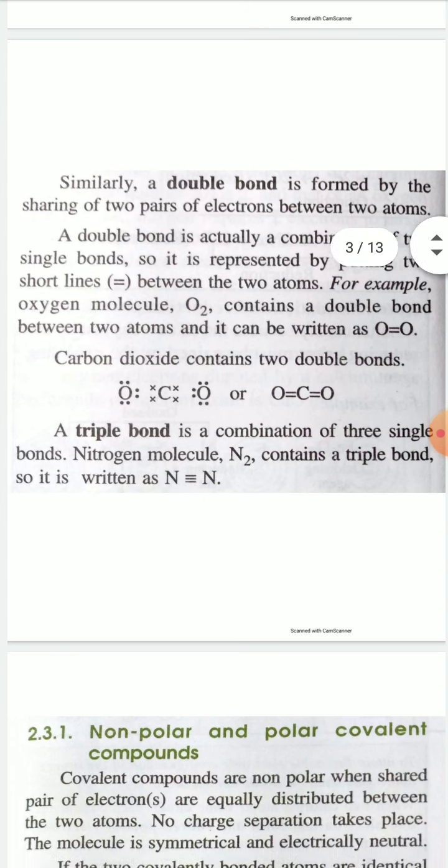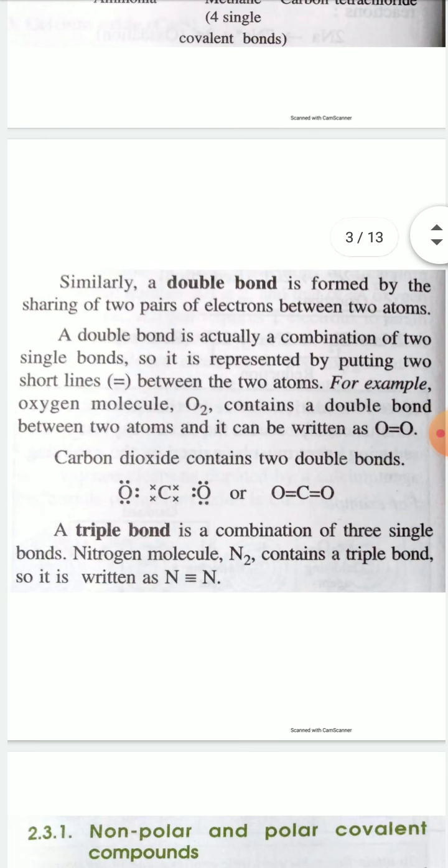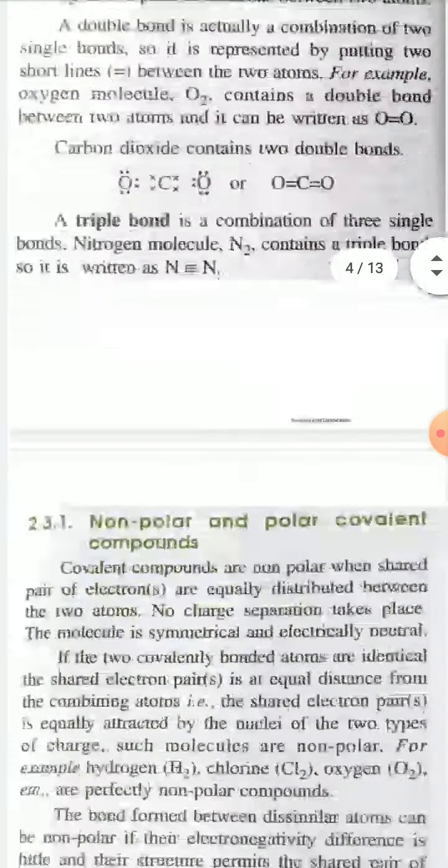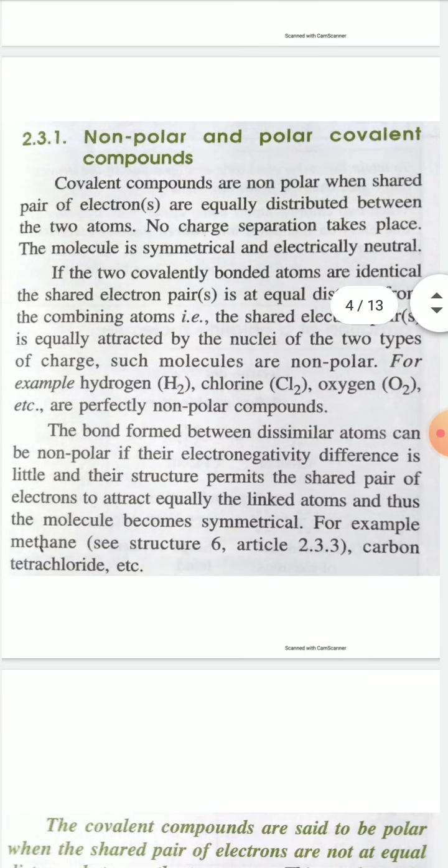Similarly, a triple bond is a combination of three single bonds. Nitrogen molecule N2 contains a triple bond, so it is written as N triple bond N. Triple bond means three electron pairs, and three electron pairs mean a total of six electrons, and each nitrogen shares three electrons.